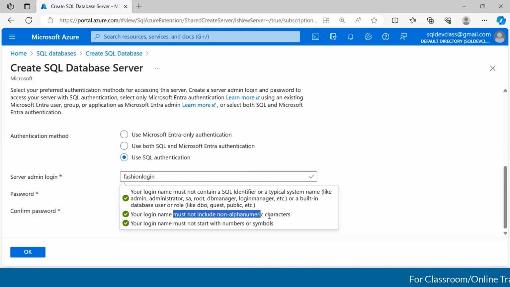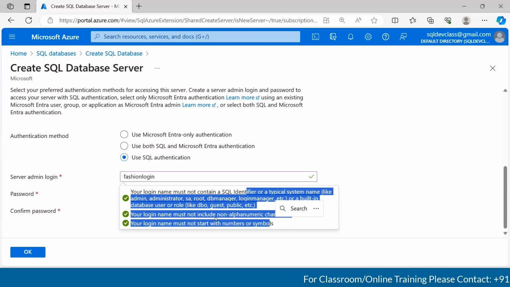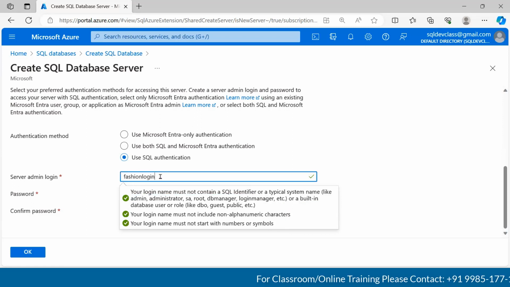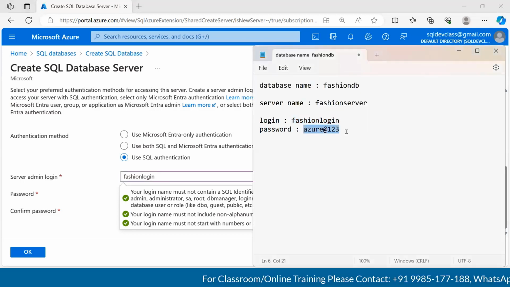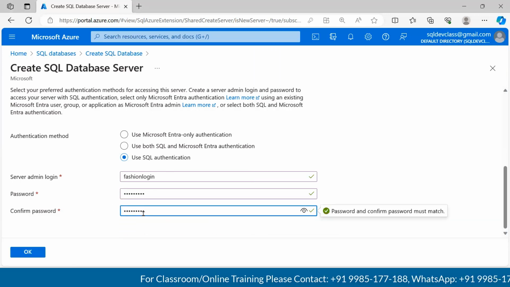It must not include non-alphanumeric characters. That means special characters, right? Like Russian, those are kind of special characters. You cannot have them. Your login name must not start with numbers or symbols. Okay. So we need to pass these validations to have a valid login, right? What is next? The password. I have already typed it in, so let me copy and paste it here. Right. So now you can see the OK button has been enabled.